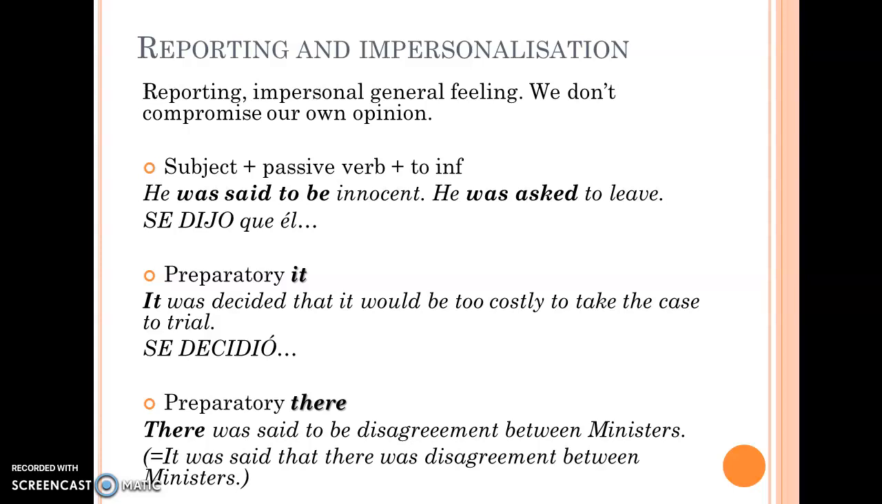So there are three basic ways in which we can sound more impersonal. With subject, a passive verb, and to infinitive, as in, he was said to be innocent, a preparatory it, in it was decided that it would be too costly, or a preparatory there. And here I included the equivalents in Spanish, because in Spanish we use this se impersonal, the particle se, to sound more detached from the opinion we are conveying.